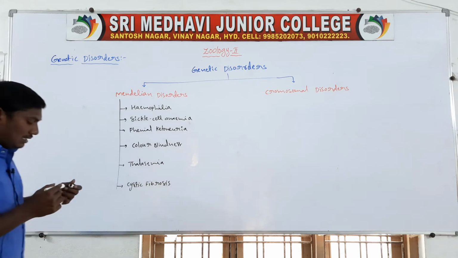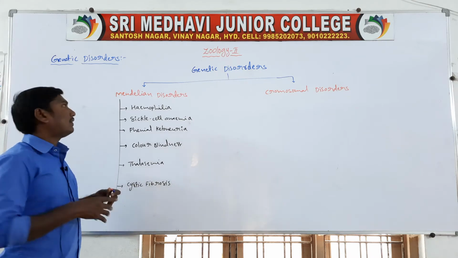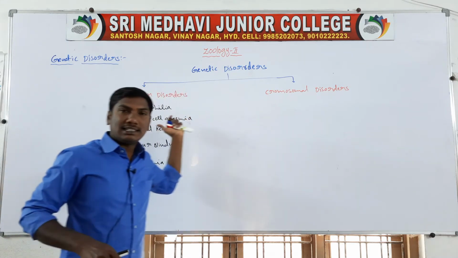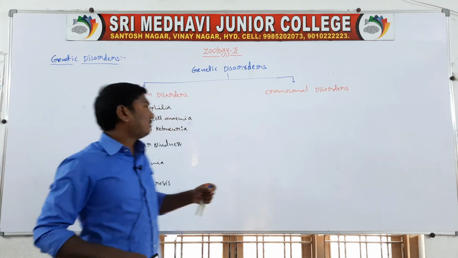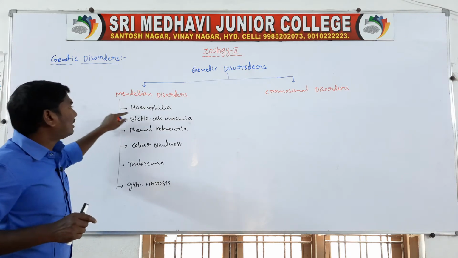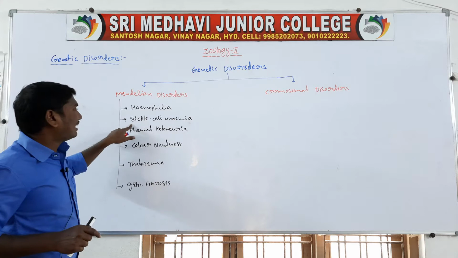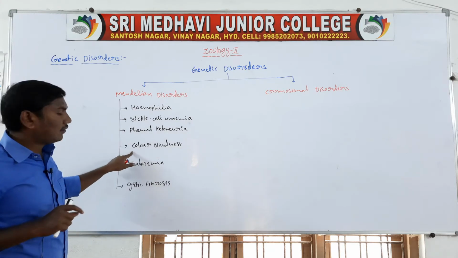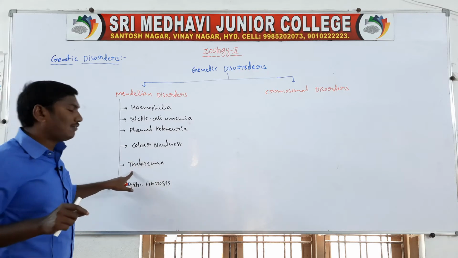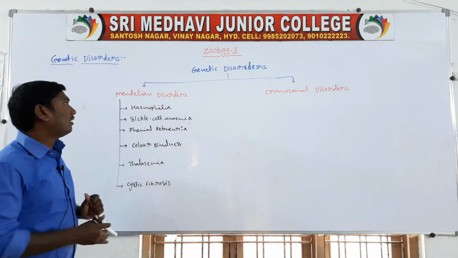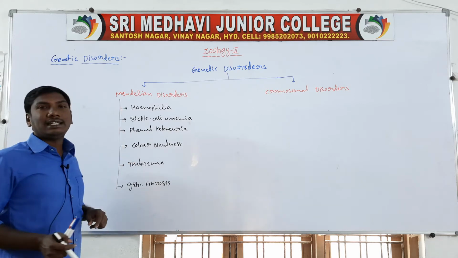So the genetic disorders are of two types. First one Mendelian disorders, second one chromosomal disorders. The Mendelian disorders are: first hemophilia, next sickle cell anemia, third phenylketonuria, fourth color blindness, fifth thalassemia, sixth cystic fibrosis. So these are the Mendelian disorders.